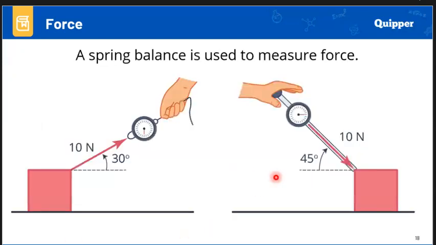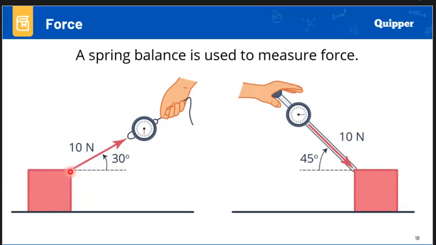And the spring balance is used to measure the force. This is a device that actually measures the force. So if this is the object, this is the lateral surface of the object or the box.